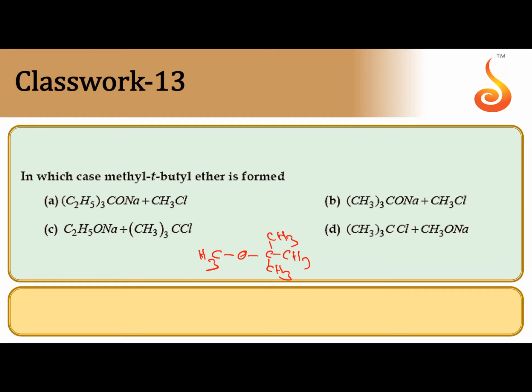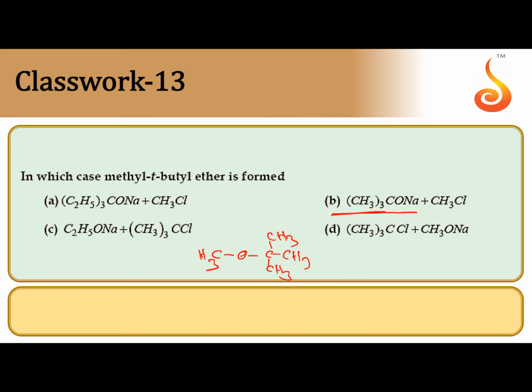The alkyl halide should not be a tertiary alkyl halide, because if it is tertiary, along with the substitution, an elimination reaction is also produced, producing alkene. That's why the alkyl halide should not be tertiary, but the alkoxide can be tertiary.